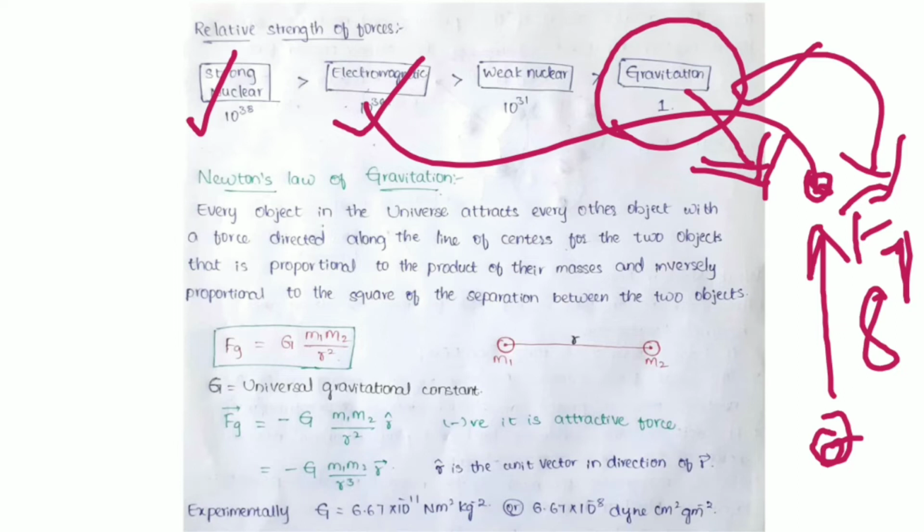Okay, let's go to Newton's law of gravitation. Yeah, have you heard the story of the apple falling from the tree on Sir Isaac Newton's head, and he got a doubt that if an apple falls to the ground, why doesn't the moon, staying in its orbit, also fall on the earth? This was the short question he got in his mind. Okay, this led us to the formation of Newton's law of gravitation after several studies.